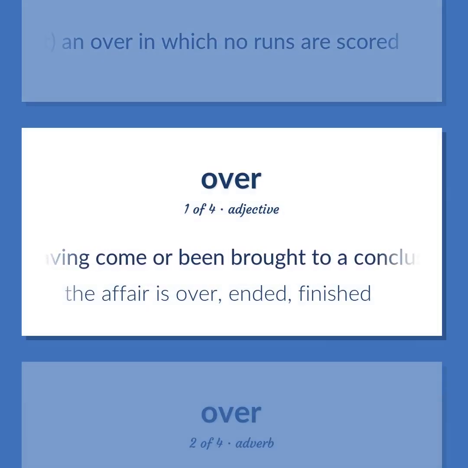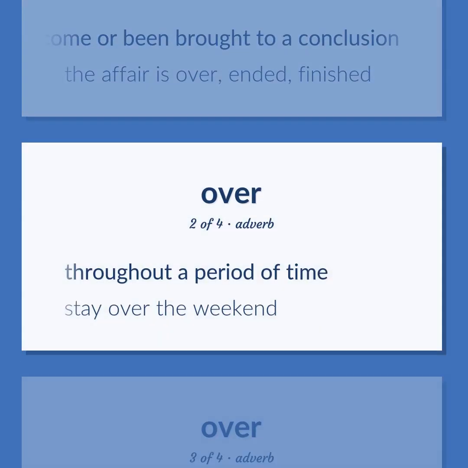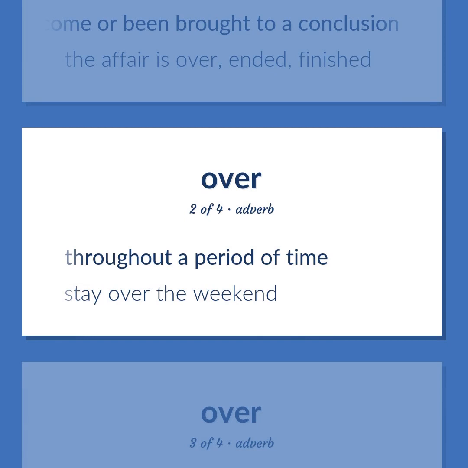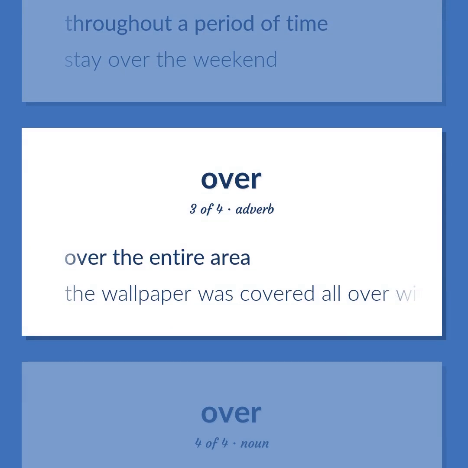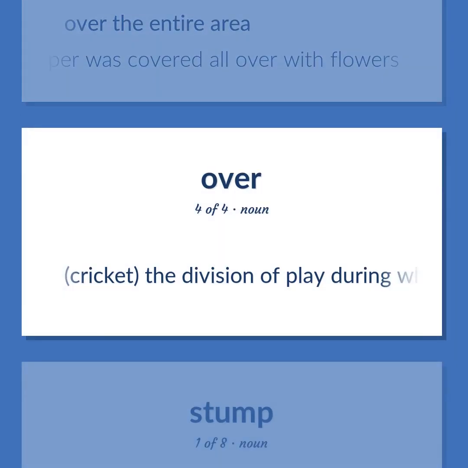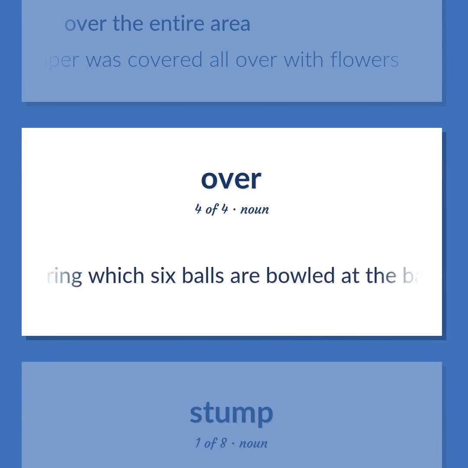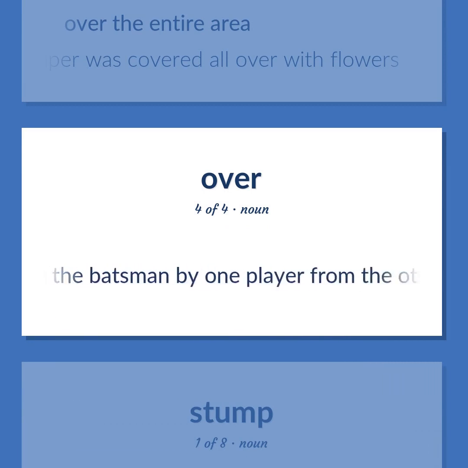Having come or been brought to a conclusion. The affair is over, ended, finished. Throughout a period of time. Stay over the weekend. Over the entire area. The wallpaper was covered all over with flowers. Cricket. The division of play during which 6 balls are bowled at the batsman by one player from the other team from the same end of the pitch.